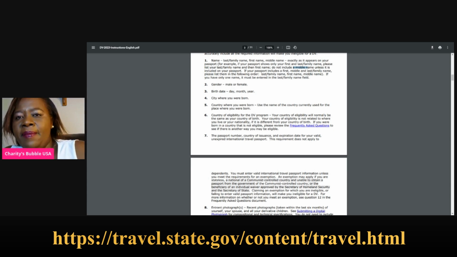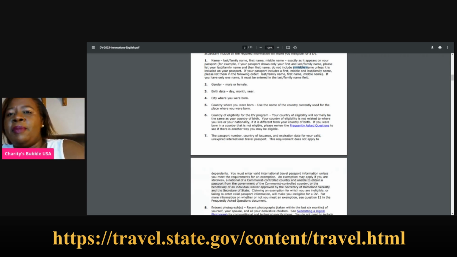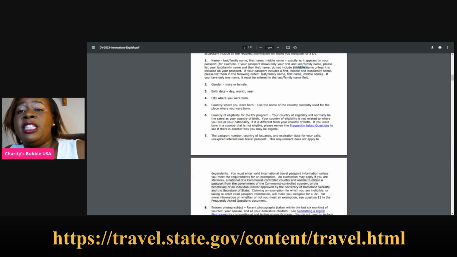Put it there. Use the name of the country currently used for the place where you were born. Okay, the country of eligibility. I have read the names that they have put out there for the countries that are not eligible. So your country of eligibility will be the country where you were born.